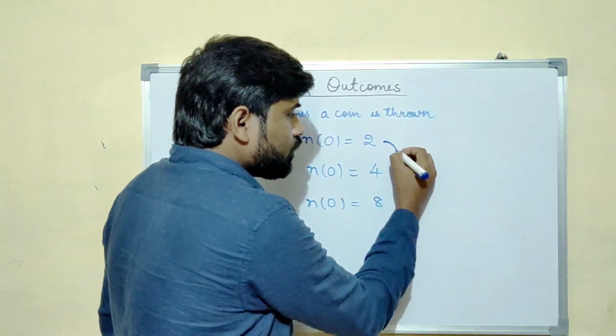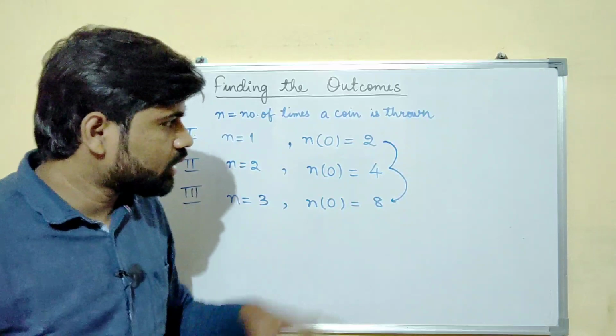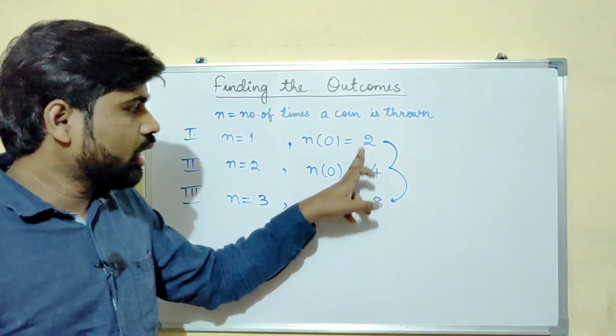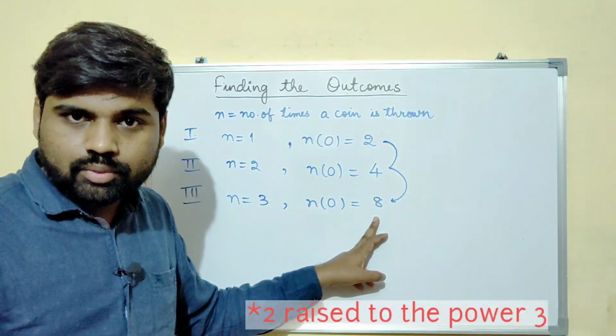See, this you can see that it's the power of 2. This is 2 to the power 1, 2 to the power 2, 2 raised to the power 8, right?